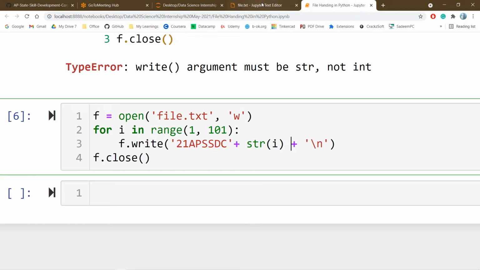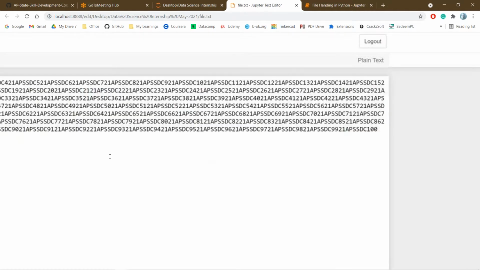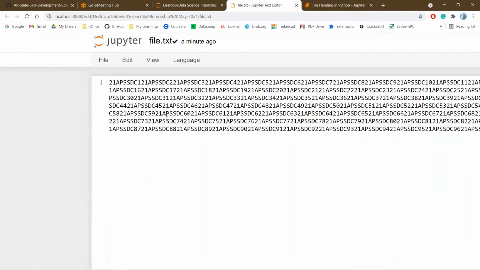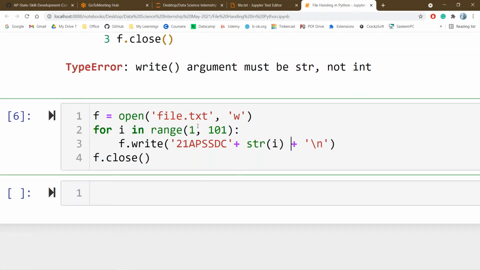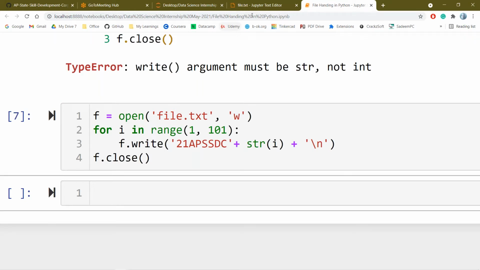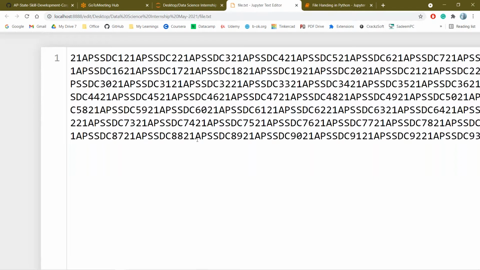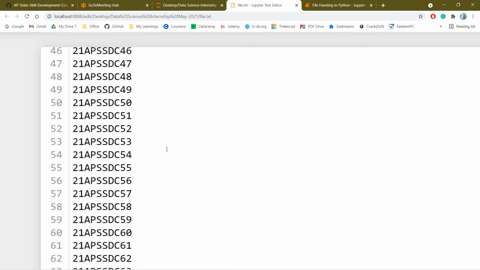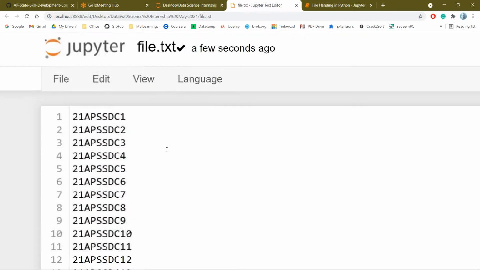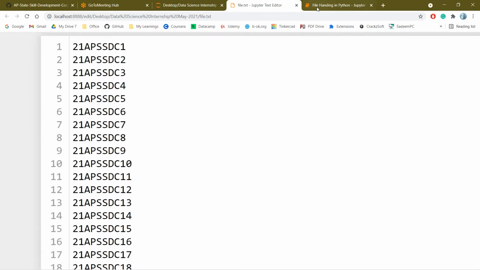If you observe here, this is the data that existed. If I open this file again in the write mode, as I said previously, the entire data will be removed and the new data will be added. You should observe I am writing in the write mode. If I execute it, the entire data available previously will be removed and the new data will be added automatically.